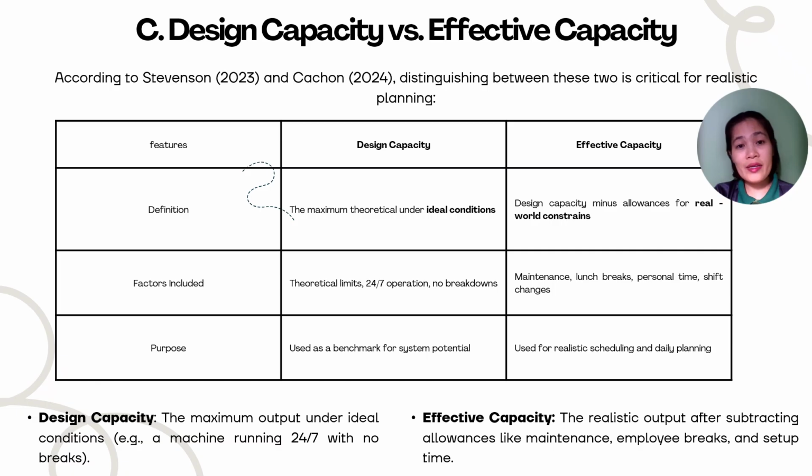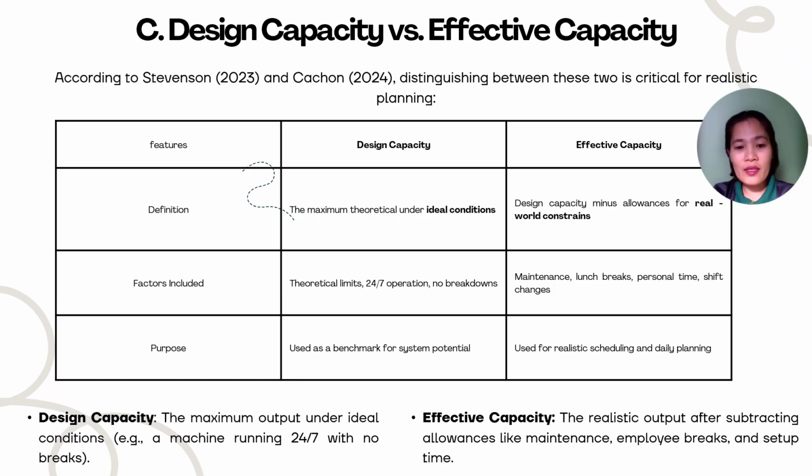So we have here a recap of the design and effective capacities. So again, the following features are definition, factors included, and purpose. For design capacity, the definition is the maximum theoretical output under ideal conditions. So this is what is written in the manual of your machineries. And now for effective capacity, this is design capacity minus allowances for real-world constraints. So we have here the breaks, maintenance, setup. Okay, so that's for effective capacity.